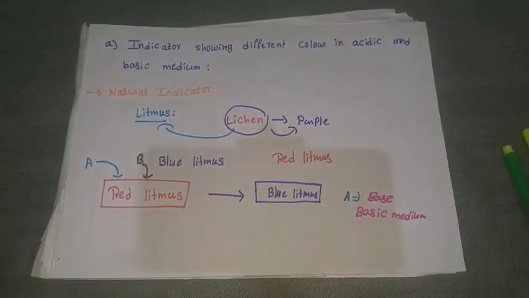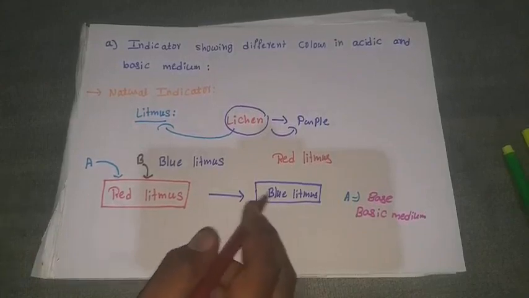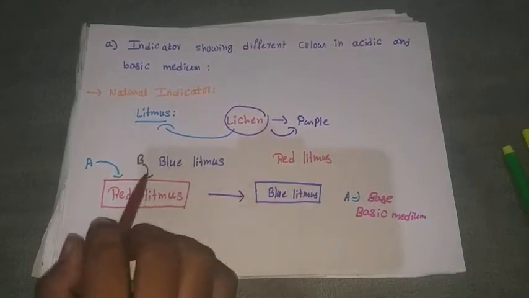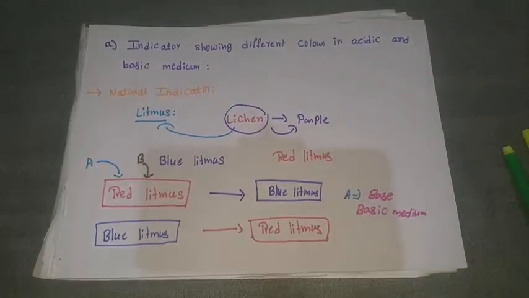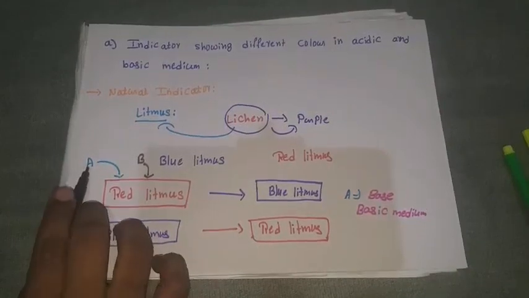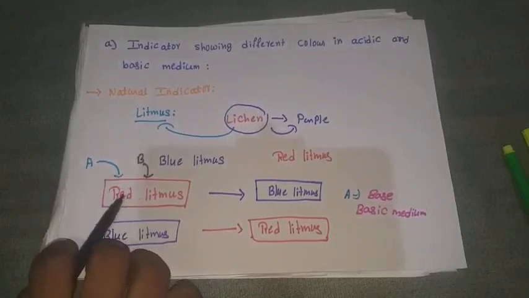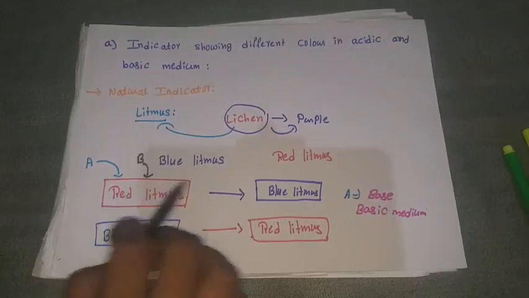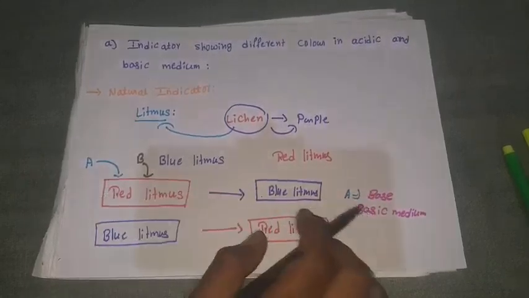If the red litmus paper turns blue, then the given substance is a base; otherwise it is an acid. In the first case, when you add substance A to the red litmus paper and it turns from red to blue, then A is a base, or A is present in a basic medium.